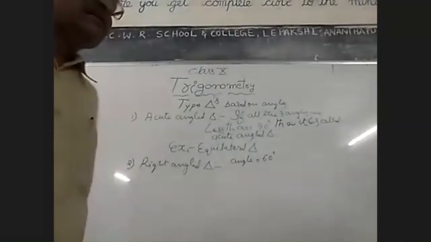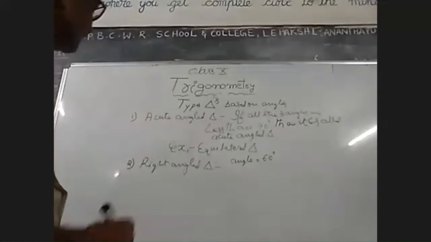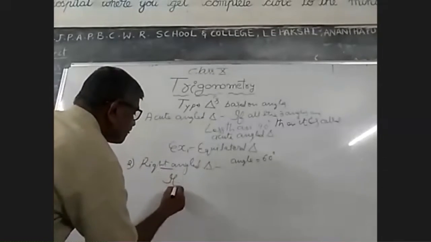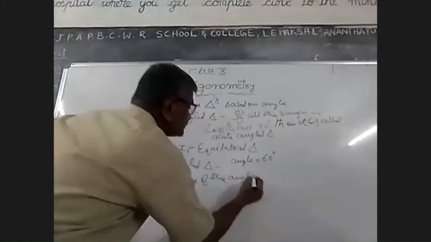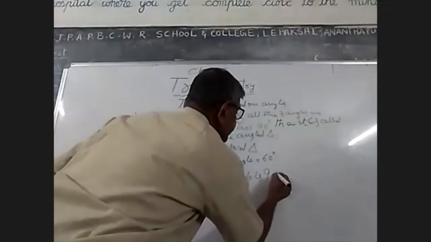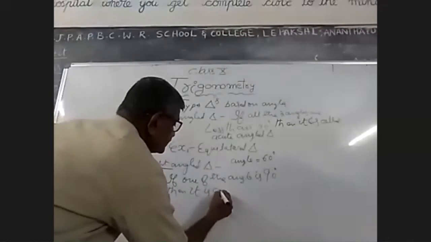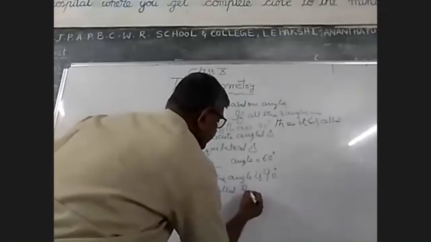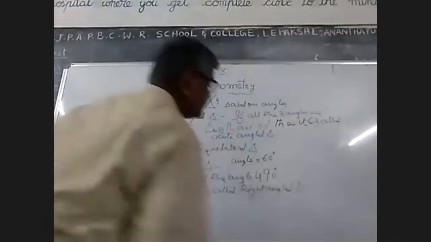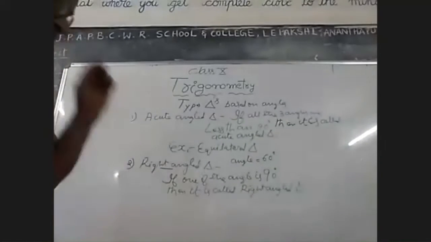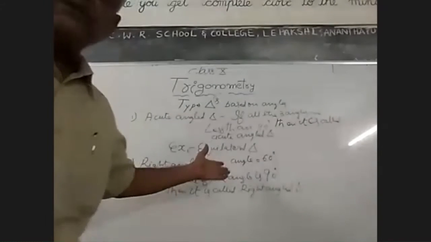If one of the angles is 90 degrees, then it is called a right angle triangle. You note it down, right angle triangle.